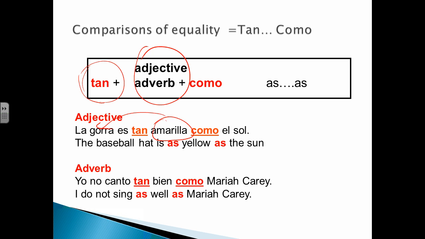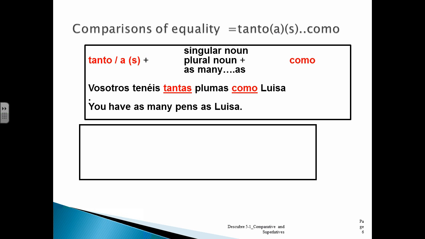Y tenemos, yo no canto tan bien como Mariah Carey. Okay? Bien is the adverb, which is talking about how you sing. So with an adjective or an adverb, it's tan. Now with a noun, then it changes to tanto or tanta, or making it plural. It agrees with the noun. It's basically being used as an adjective there.